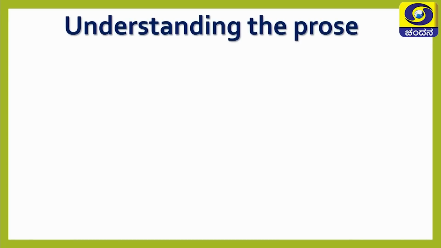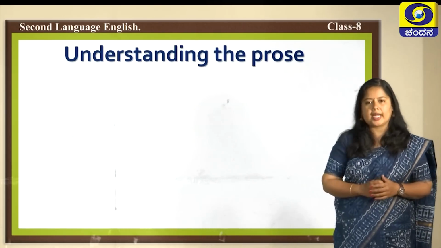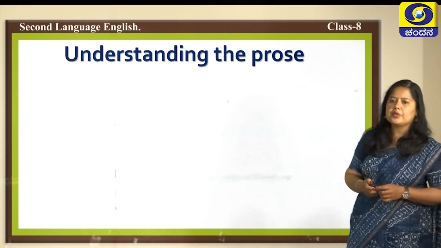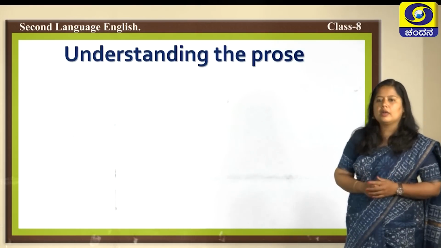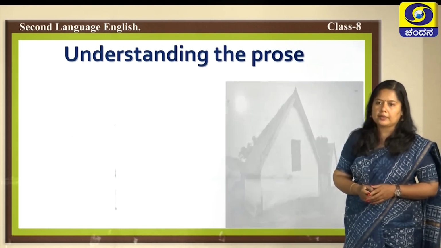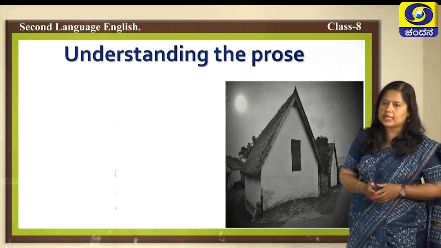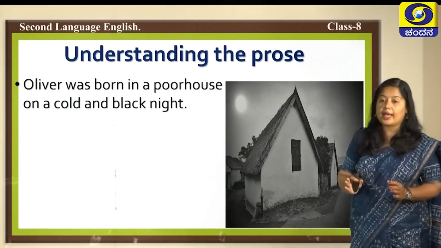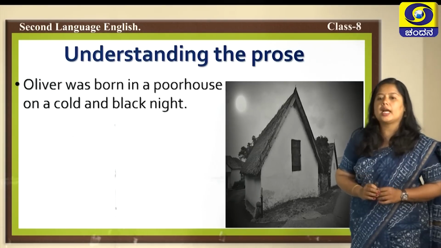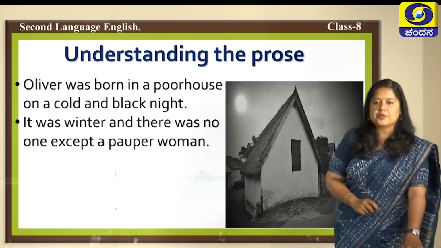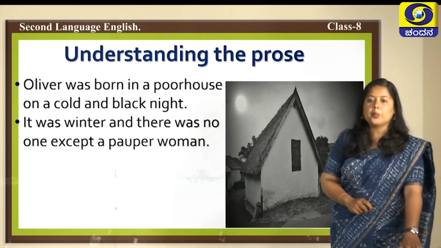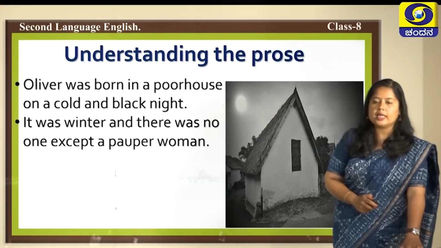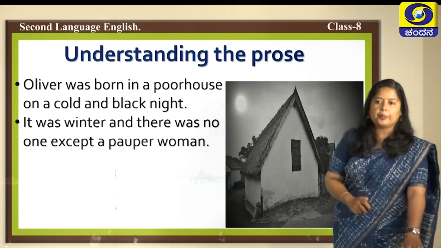So, now children, we have come to the stage to understand the prose part that we read previously. There are some points that you need to focus more on while studying. What comes to your mind when you see this picture? Oliver was born in a poor house on a cold, black night. It was night and it was cold and dark. It was winter and there was no one except a pauper woman. Oliver's mother, when she was about to deliver her baby, had no one around her but a pauper woman.